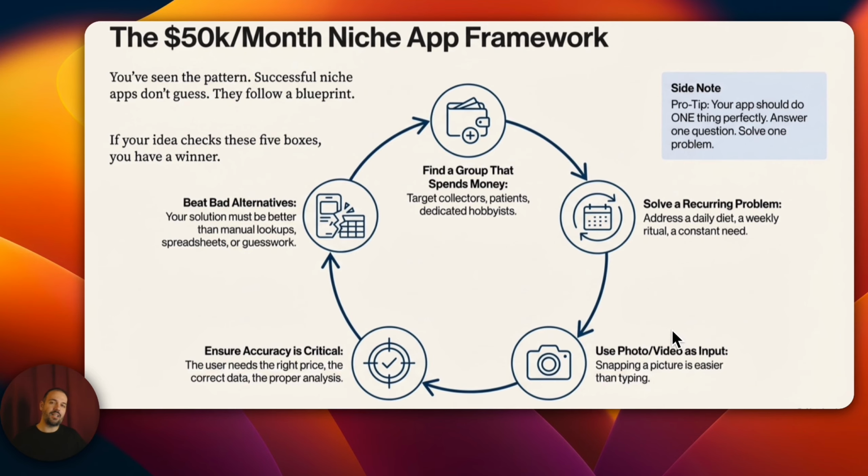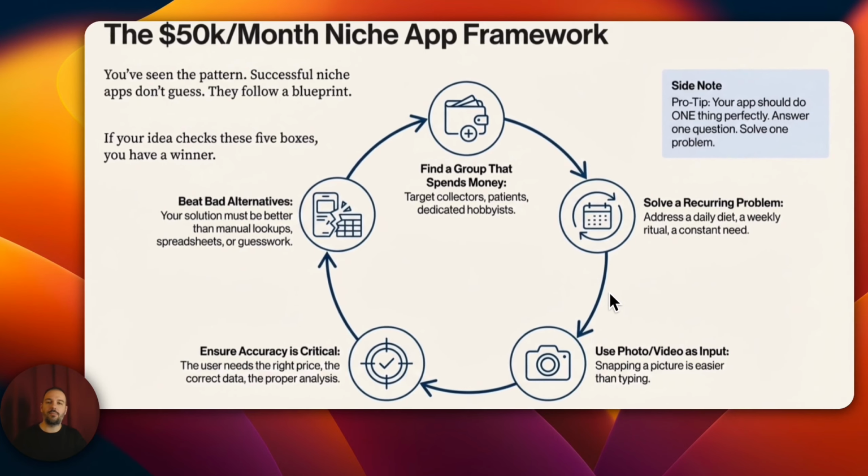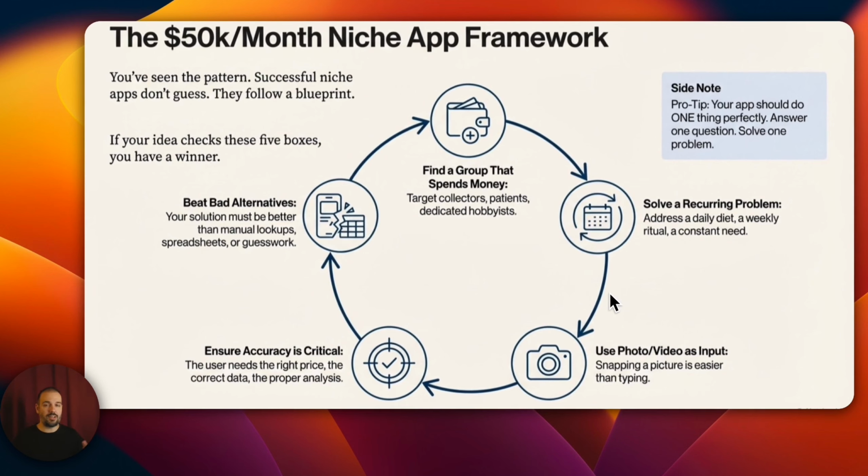Then, in this general recurring automation, this is already one of the biggest solutions. You will solve a recurring problem, like a diet, like a ritual, or a general. You will solve something like a demand. And finally, photo or video input. All of these applications have photo or video input when you add this as well.